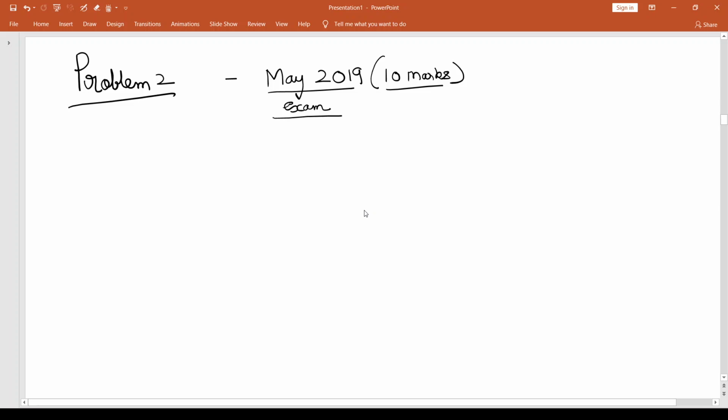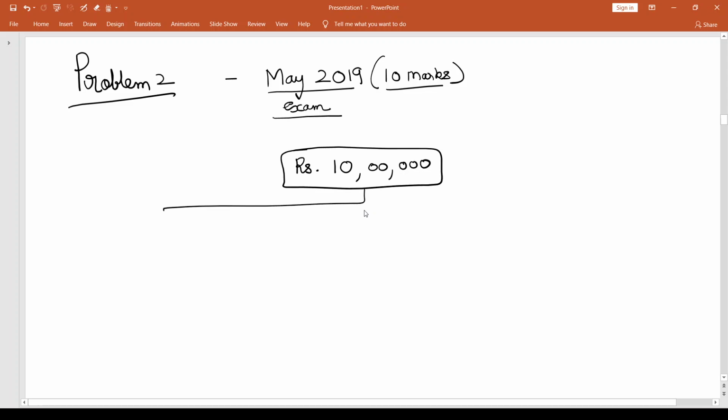So in this question, we are required to make an investment of rupees 10 lakhs. For doing this investment, we have three choices in terms of raising finance. So let us take a quick look into what these three choices are, and they are basically asking us which choice should we pursue.